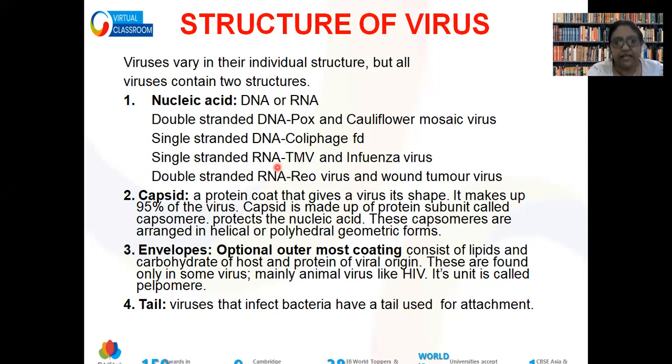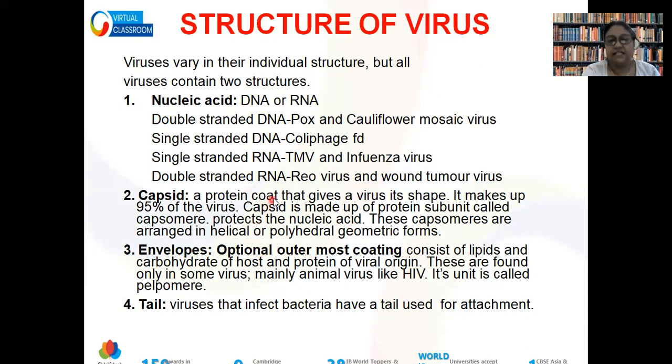Now, apart from that, they can have a protein coat around them, which is called capsid. It makes up 95% of the virus body, and the capsid is made up of protein monomers called capsomeres. Its main purpose is to protect the internal genetic material.